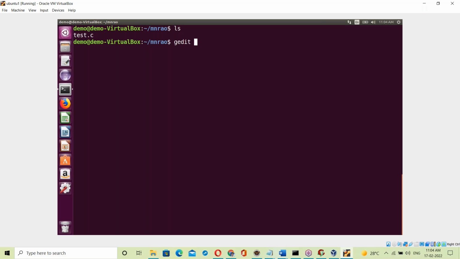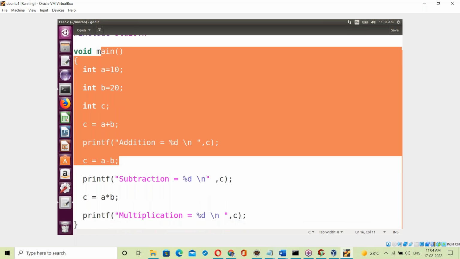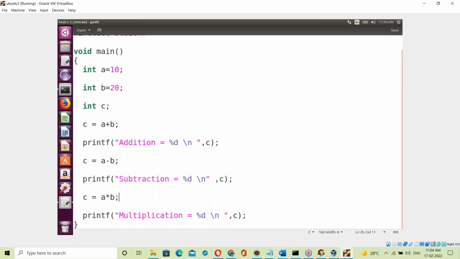Gedit in Linux is like Notepad in Windows. gedit test.c. Yes, this is your C program. Here are the same C library, stdio.h header file, then the main function. Same program: addition, subtraction, multiplication.